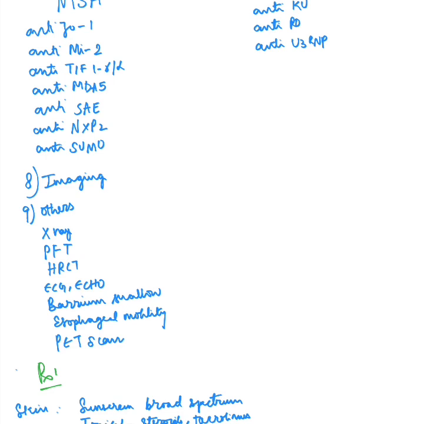Then imaging: MRI of proximal muscles in children to see any edema or even to detect any subclinical muscle involvement. Other investigations include X-ray for calcinosis or any specific organ involvement, lung function tests, then HRCT to detect interstitial lung disease, and then barium swallow and esophageal motility for any GI abnormalities, ECG and echo for cardiovascular abnormalities, and PET scan to detect any malignancy.